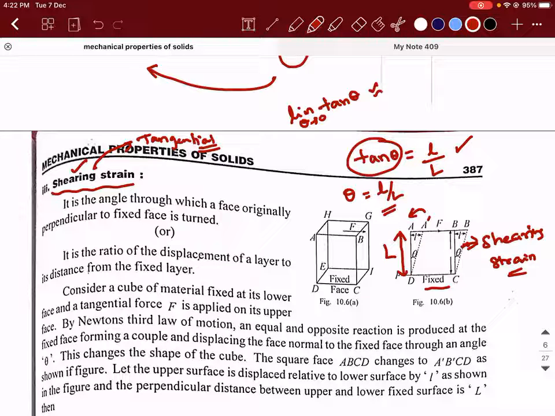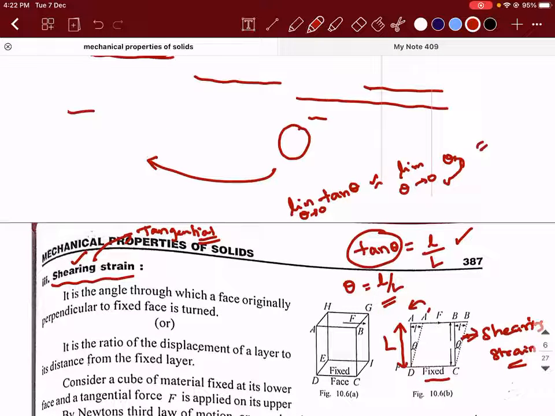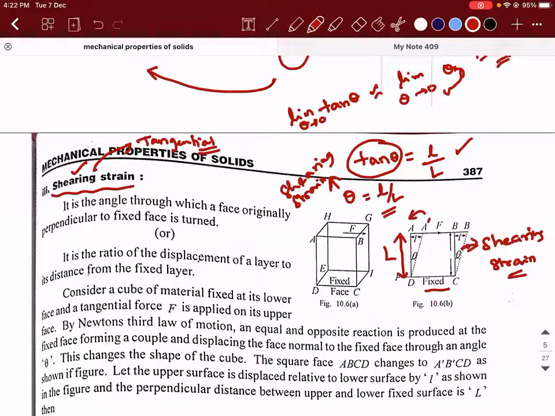I can say limit theta tends to 0, I can approximate to theta itself. This is a very important approximation that you have to learn. In your 12th standard, you learn it under the ray optics chapter also. So this theta is the shearing strain.